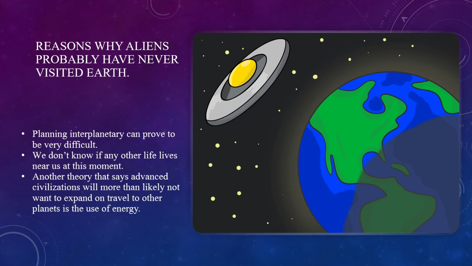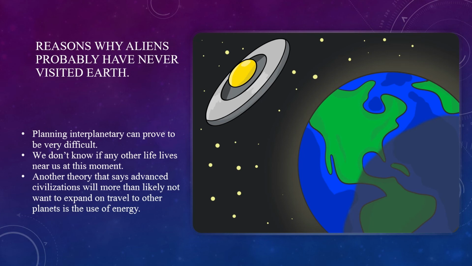We don't know if any other life exists near us at this moment. Life in other parts of the universe is very probable. The question is when. They could have lived in the past, or maybe have not yet developed enough to even contemplate any scientific questions. To discover or communicate with life on other planets, our civilization's time of existence would have to overlap in time.